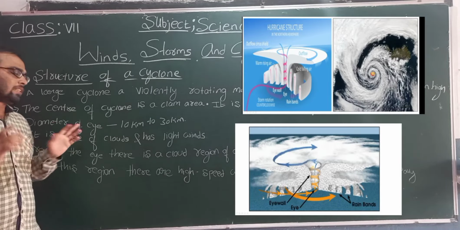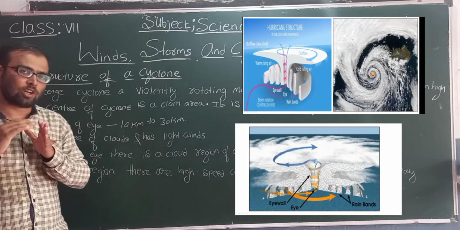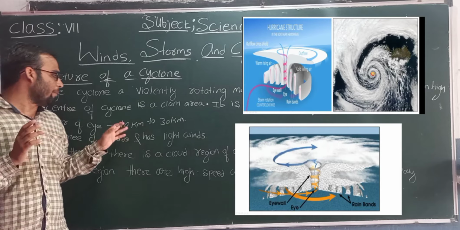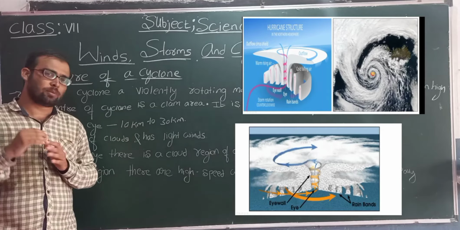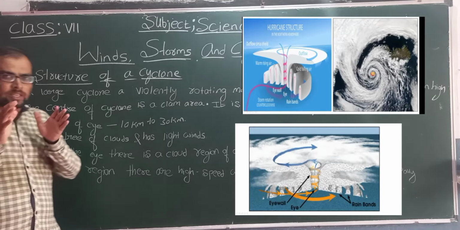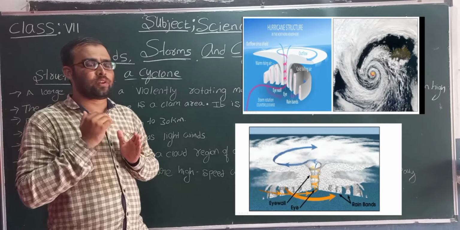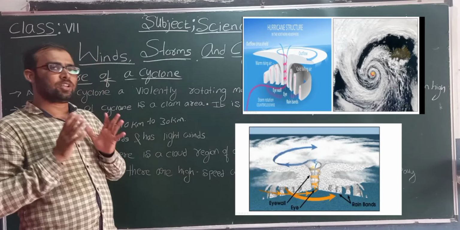The diameter of the eye of the storm is about 10 to 30 kilometers wide, and this eye region is free of clouds and has light winds.